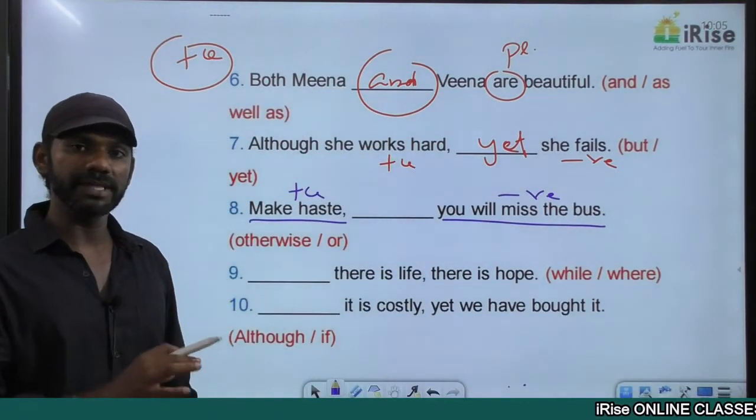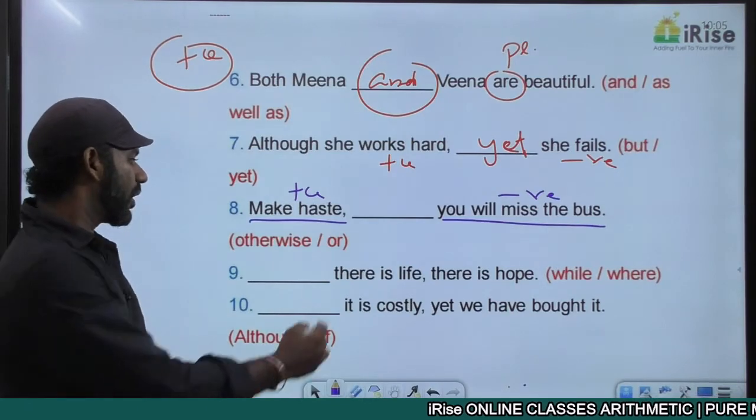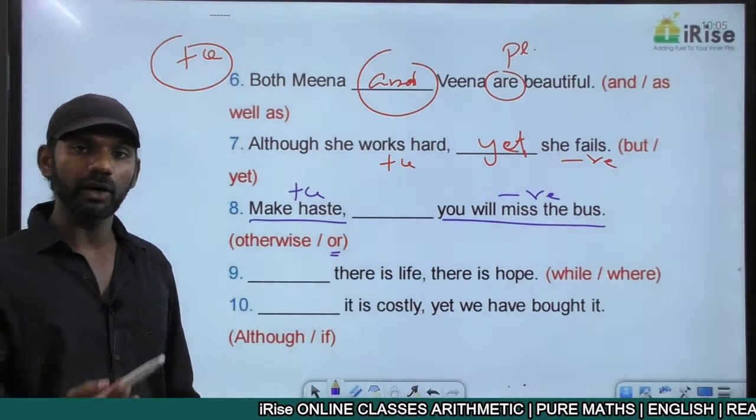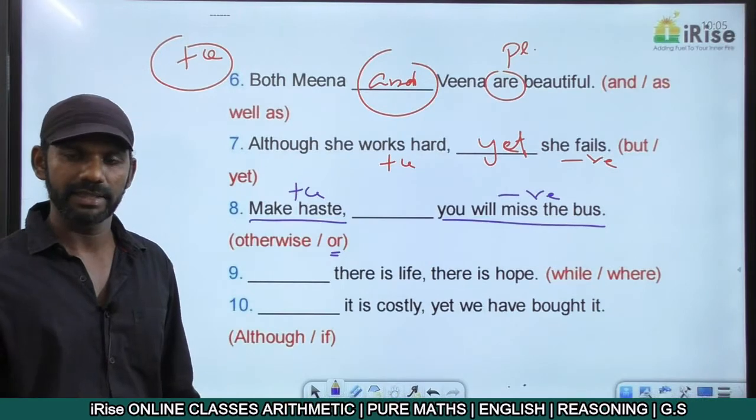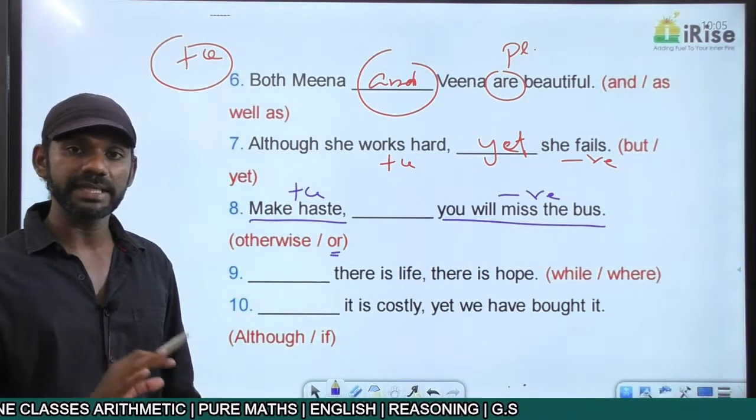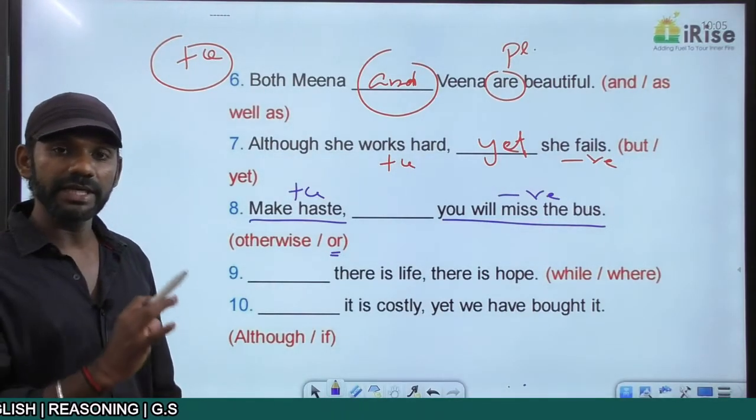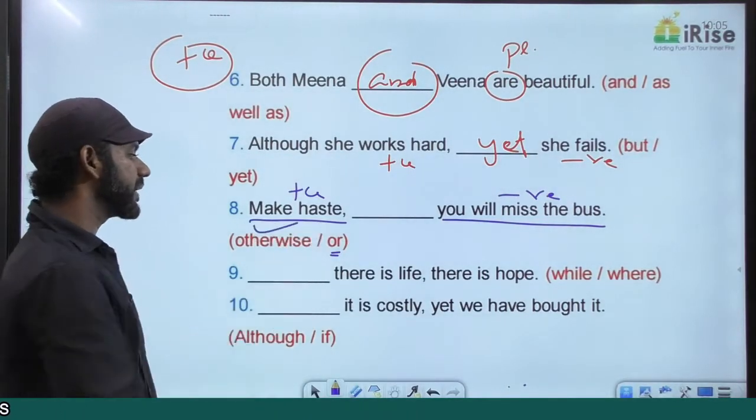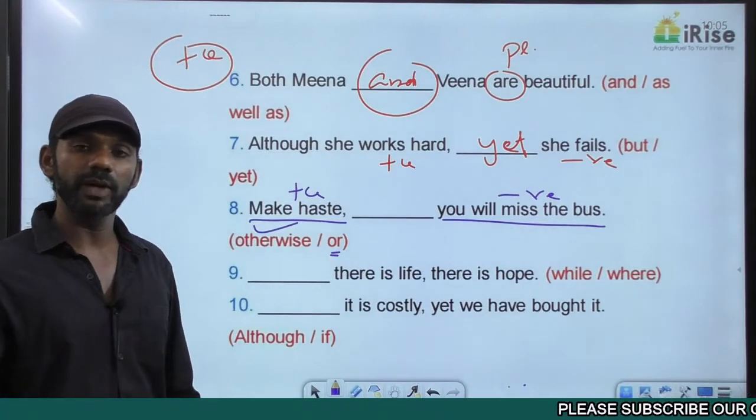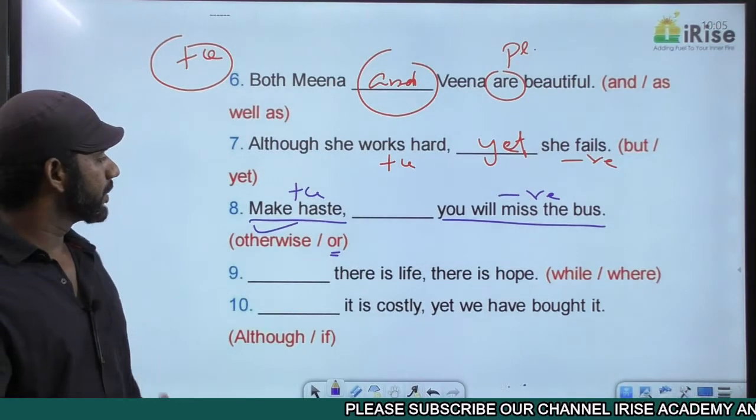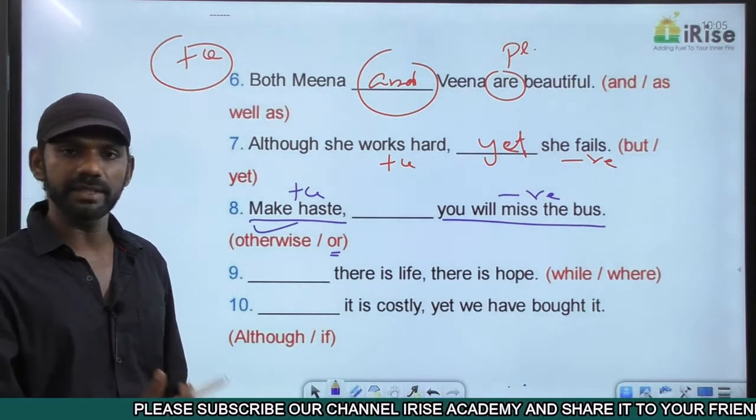So this blank must be filled with a contrast indicator. Or is not a contrast indicator. Or is the same as either or. As I said, a boy or a girl means either a boy or a girl. Either or is a support indicator. We need a contrast indicator here. The answer must be otherwise. I gave otherwise in the list of contrast indicators. So make haste, otherwise you will miss the bus.